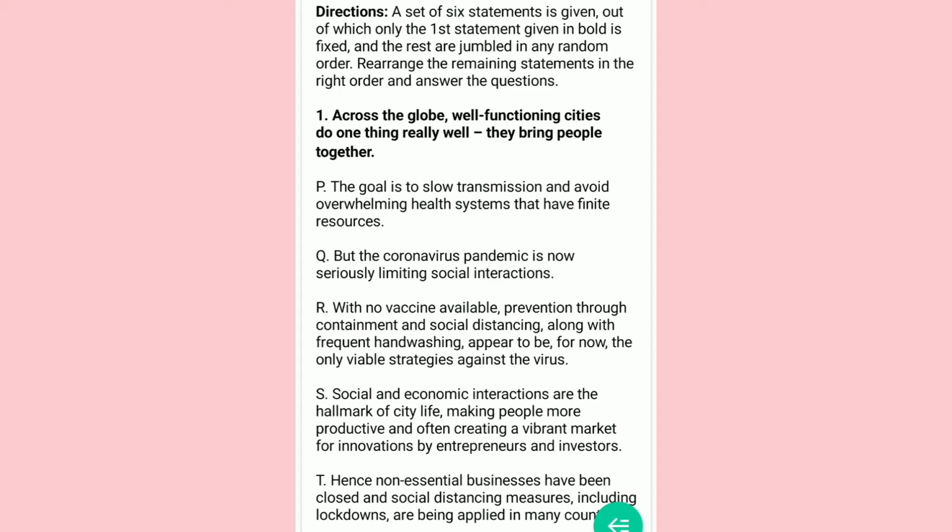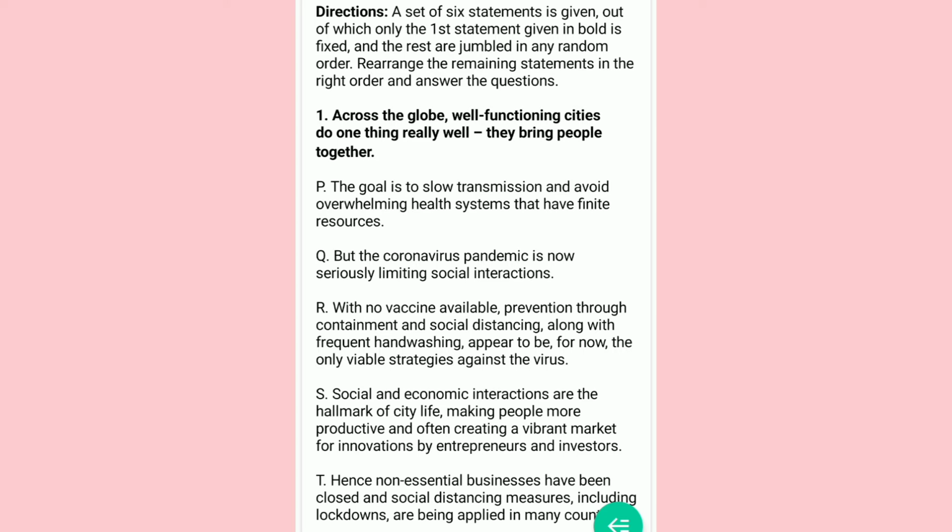So, now in the fixed sentence, that is the first one which is given to us, across the globe, well-functioning cities do one thing really well, they bring people together. I know the central idea of the first sentence is that well-functioning cities bring people together. So now I need to find a sentence which gives me a little more information about well-functioning cities or bringing people together.